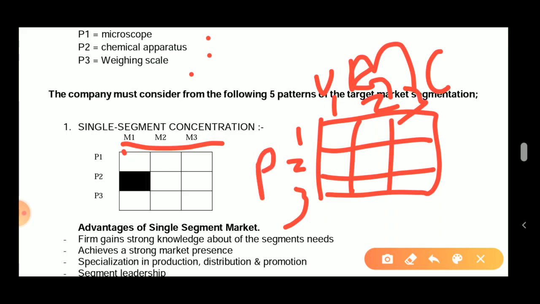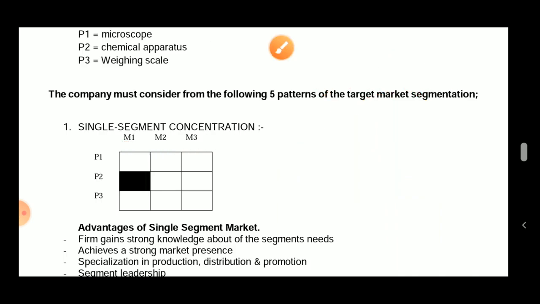So this is how this entire matrix has been created, and this matrix is going to stay with us for the entire process. But as I said, it's not compulsory that all the companies have this 3 by 3 matrix. Any company may have a 5 by 1 matrix, any company may have a 5 by 5 matrix, many companies may have a big kind of matrix. So that depends from company to company. Okay, I hope the matrix is clear now.